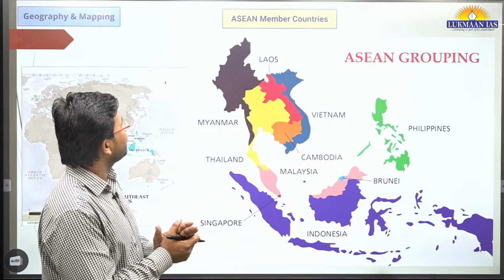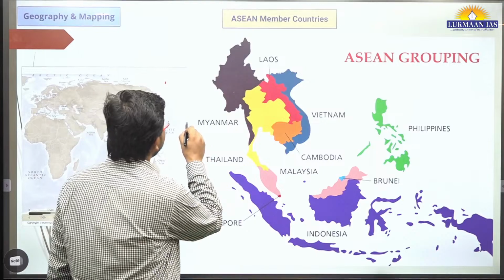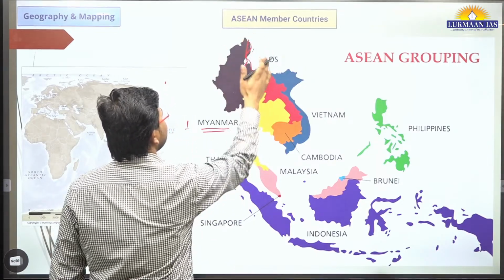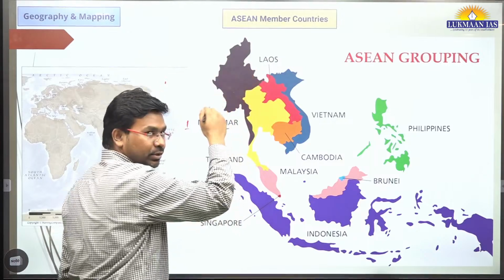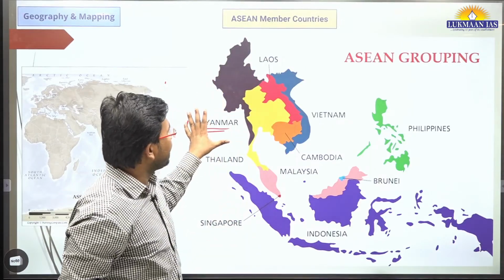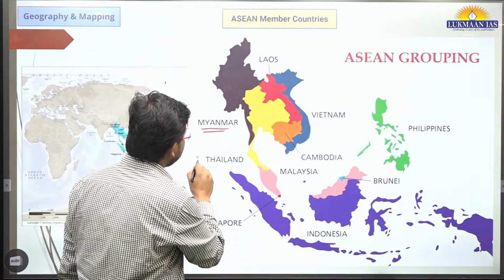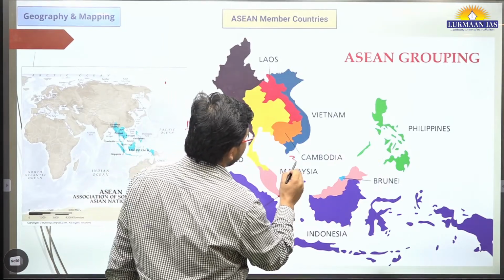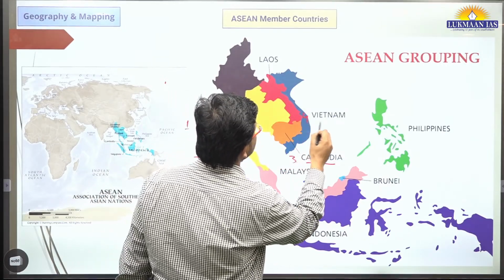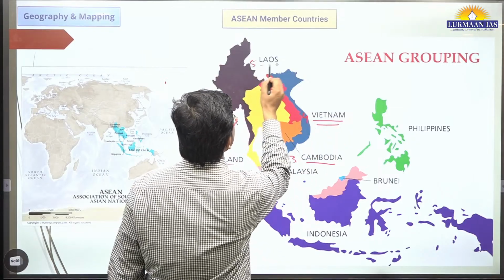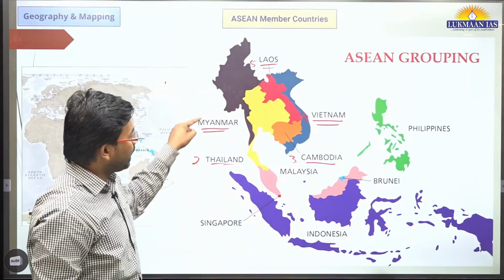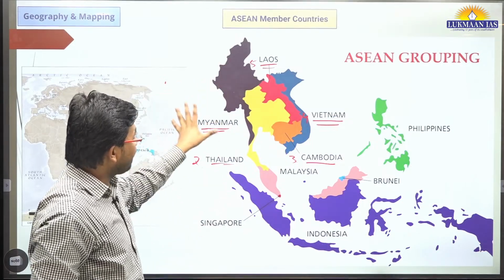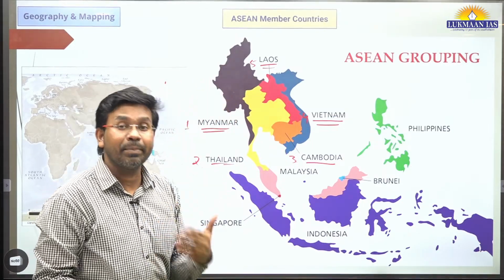So the first country that is a member of ASEAN is Myanmar over here, right? So this is the map of Myanmar, the dark chocolatey color that we see over here. Apart from this, we have Thailand, which is the second member over here. Then we have Cambodia, third member, Vietnam, fourth member, Laos, fifth member. Myanmar, Thailand, Cambodia, Vietnam, Laos. So these are 5 countries over here. In all, it has 10 member countries.